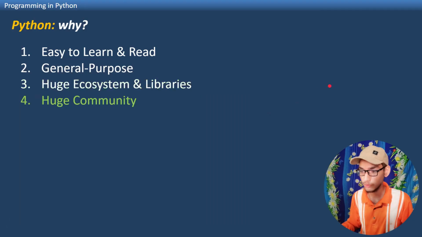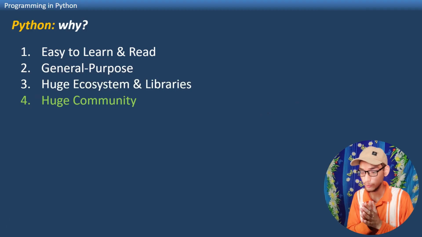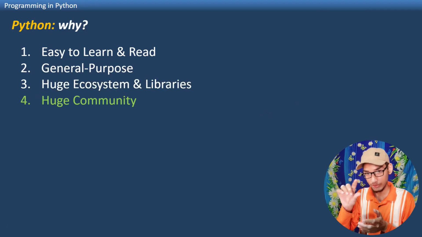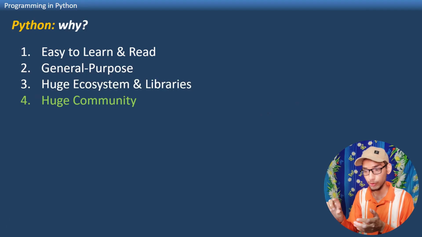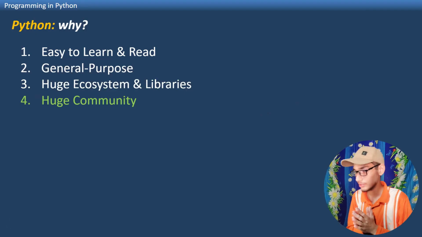And the fourth thing is huge community. There's a huge community of Python. If you have any problem with your Python code, a bug that you cannot remove, the bug refers to a mistake or error in the program which you have written with your hands, maybe.